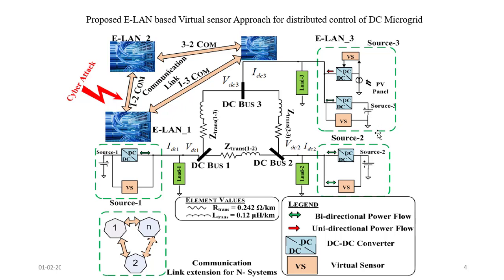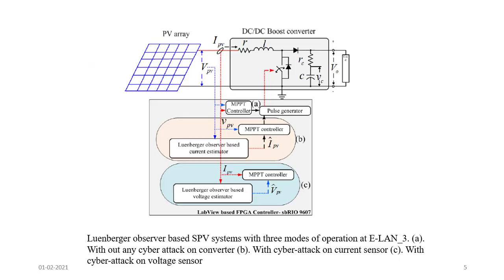These are the three sources that are interconnected with each other via the communication local area network, which you are able to see here. This is what we are calling the energy local area network. This system can further be extended to n number of systems, as informed earlier. So the basic structure of the system is like this.